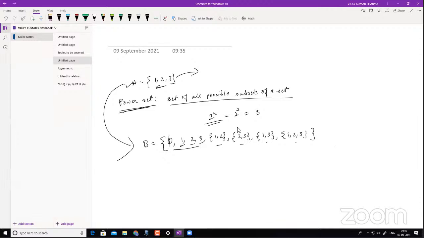Sir, in the power set you have written null set, 1, 2, and 3. The 1, 2, and 3 should be enclosed in brackets. Yeah, thanks for pointing that out. You're right.